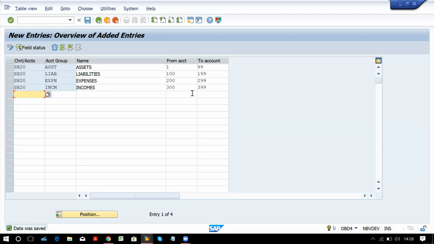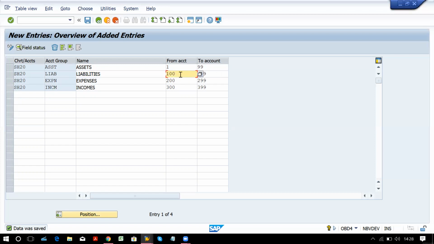What does this mean? Whenever I am going to create any asset side account, I have to pick one number from this range and then start creation of the GL account. Whenever I create any liability side account, I have to pick a number from this range.